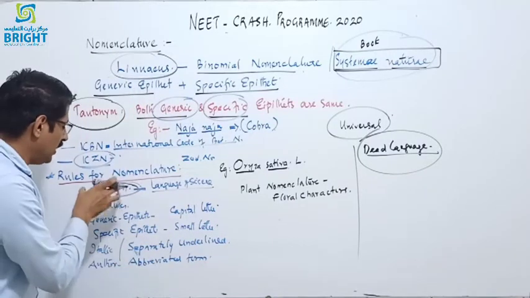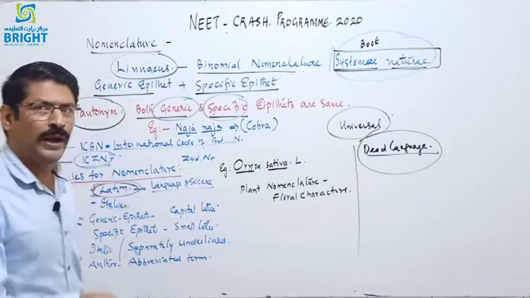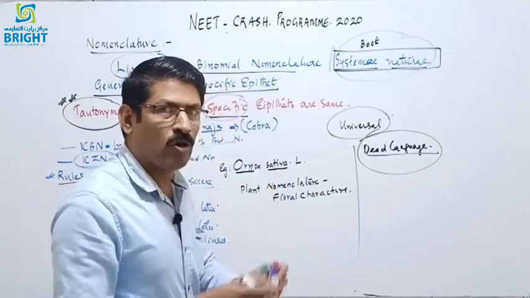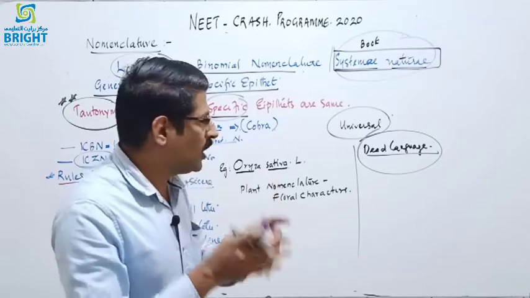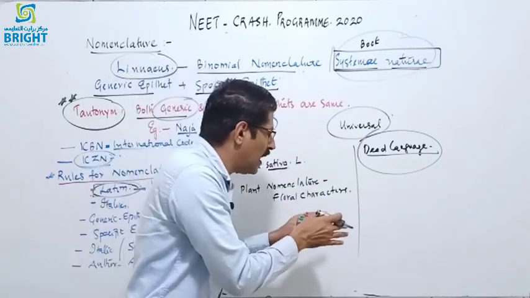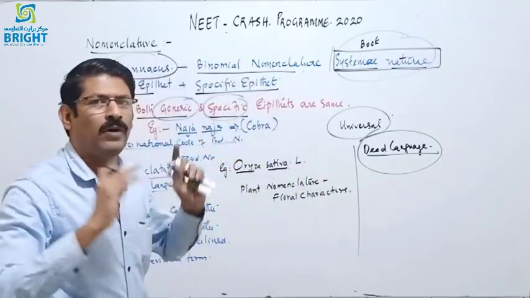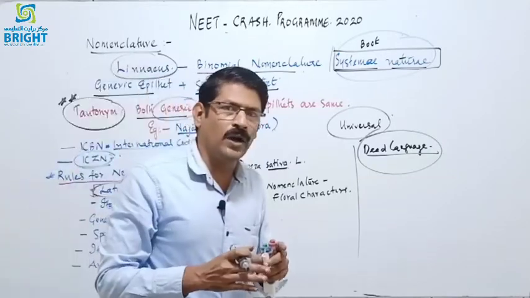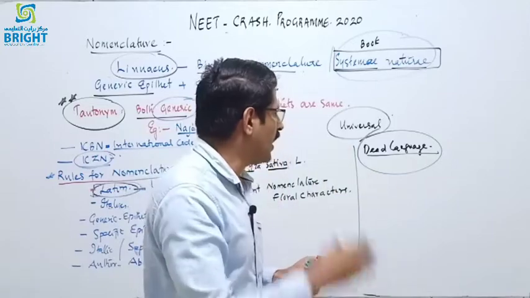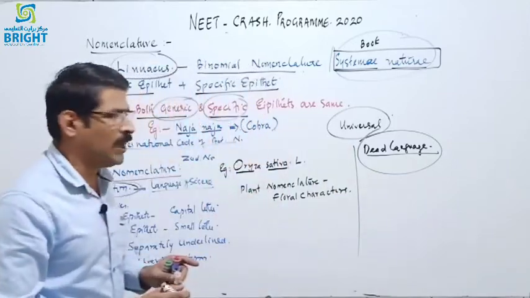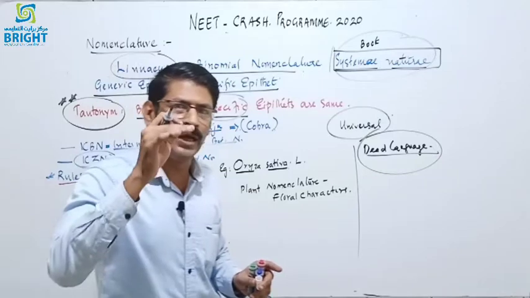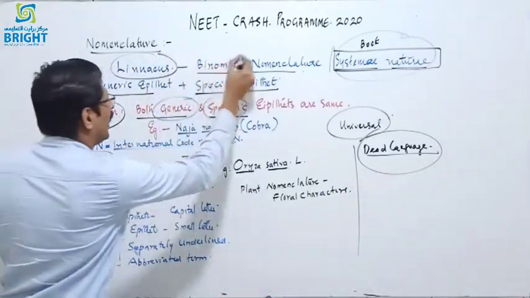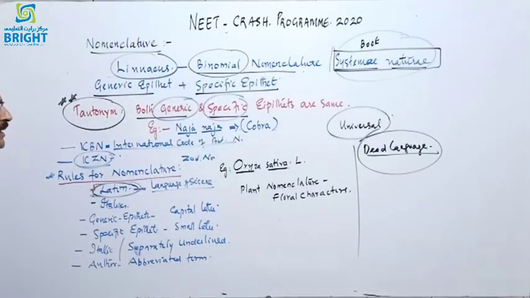Because in the Latin language there is no new addition of words and also no deletion of words. So it is always constant. So when we use a term which is present in the Latin dictionary, it is the same at all times. So in any part of the world, that may be Japan, America, China, India, or any country, the same scientific term can be used for identification. That's why the binomial must always use the Latin language.